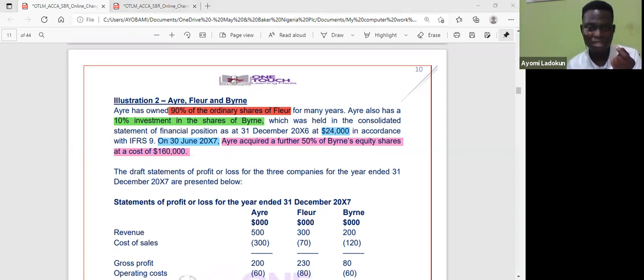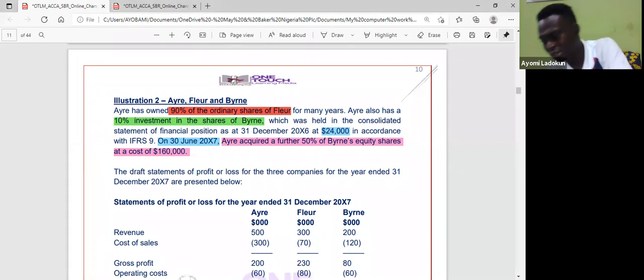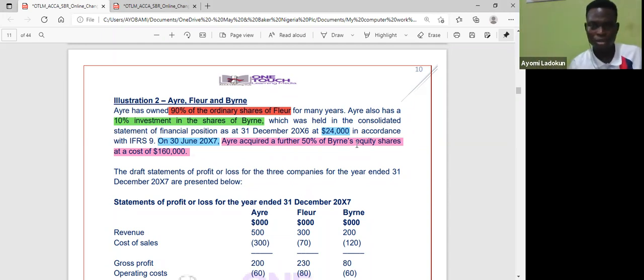I recognize it in the P&L straight up. I debit investment and I credit profit or loss accounts. Okay, that's what I do straight up. Sorry, I'm trying to restart my board so that it will work better. Okay, so that's exactly what we did.